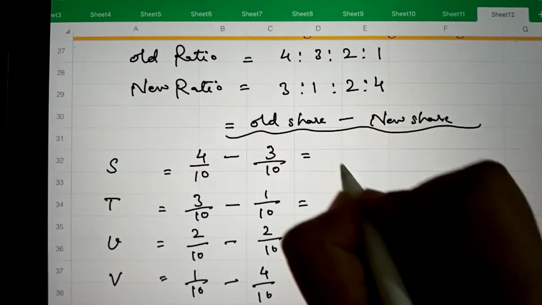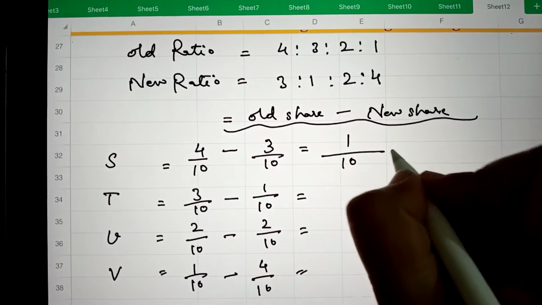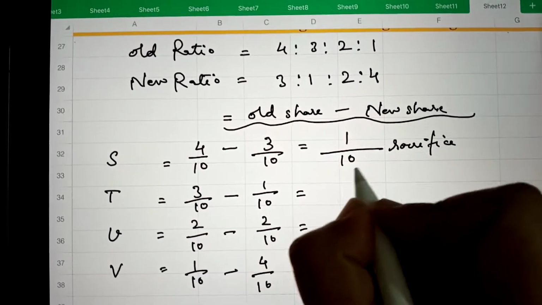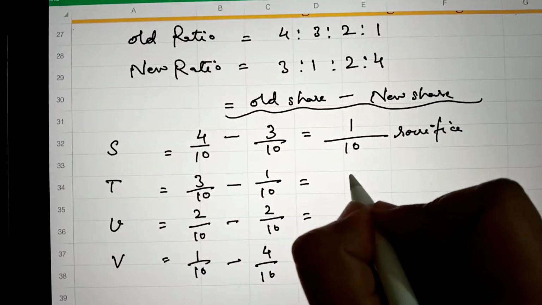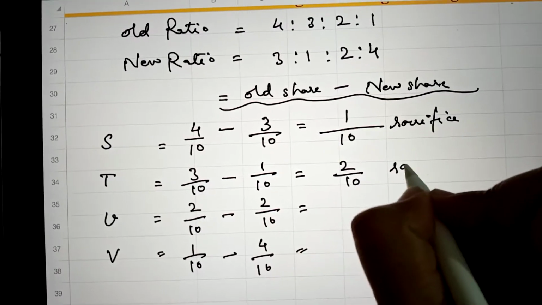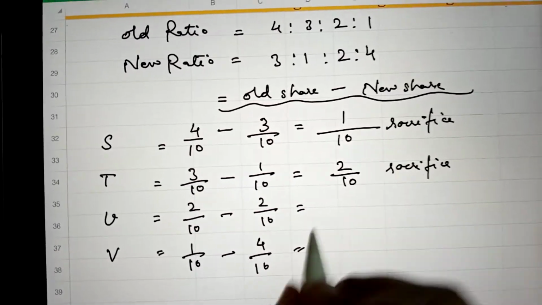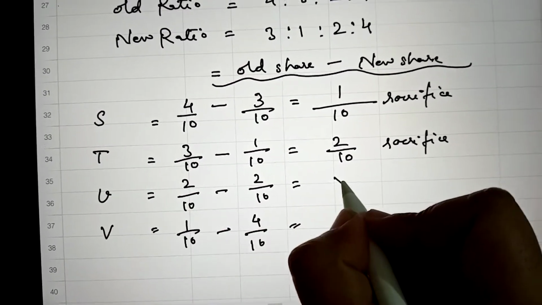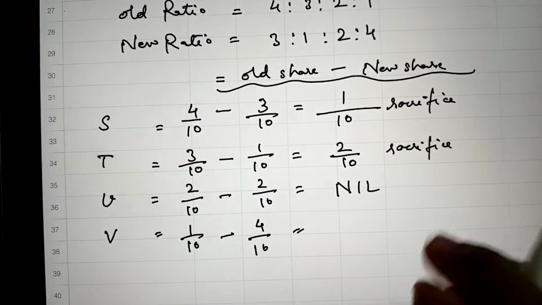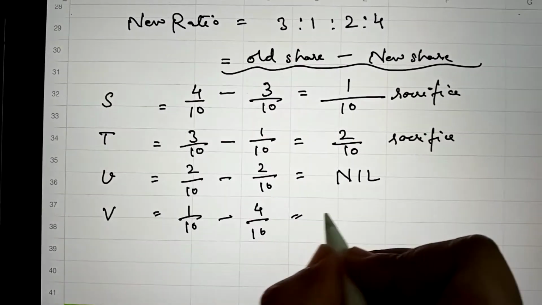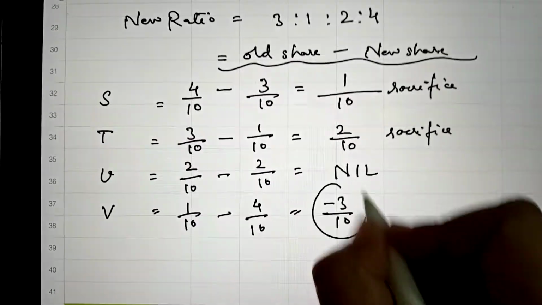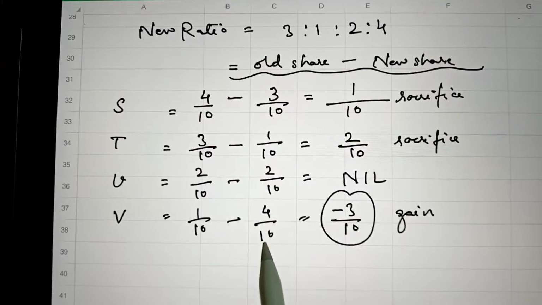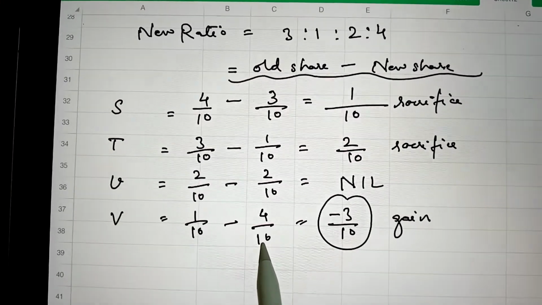In case of S, 1/10 is his sacrifice because it is positive. In case of T, his sacrifice is 2/10. In case of U, no sacrifice, no gain, so nil. And in case of V, minus 3/10, because being negative it is a gain. Why is it minus? Because the new share increases. When the new share increases, it means he gains.